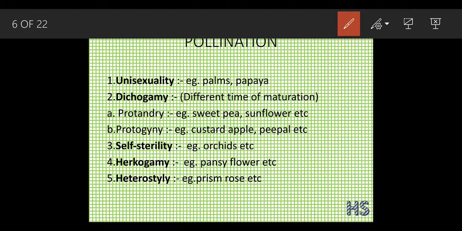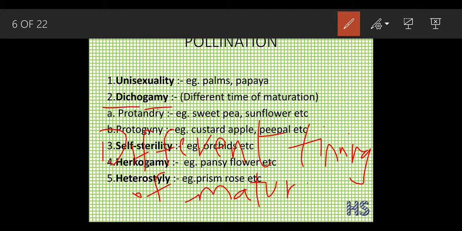Now we are going to learn about dichogamy. The word dicho means different and gamy means marriage. Okay, different timing of maturation. The word gamy means marriage, right? The marriage means the maturation period they are talking about.